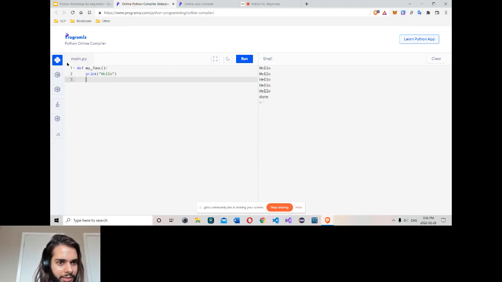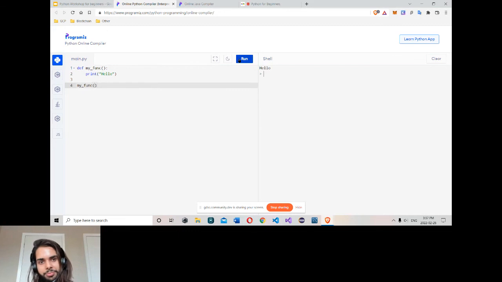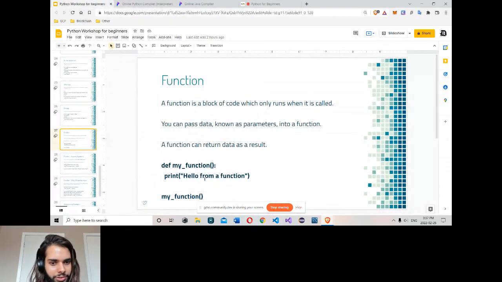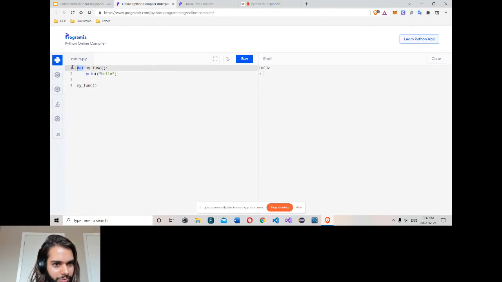Yep. To call the function here, run, hello. How does it work? So this is how it works. For the function we use def, a keyword to define a function. Def, your name, variable name, whatever you want, parenthesis, colon, the space for block, define it, call it.